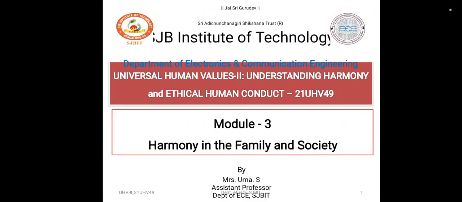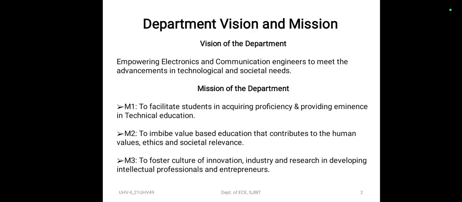Hello everyone, welcome to the course on Universal Human Values. This course is for the 4th semester and the subject code is 21UHV49. Module 3 is all about harmony in the family and society. In the previous classes we've already discussed harmony in the family, the 9 feelings starting from trust, which is the foundation value, to love, which is a complete value.